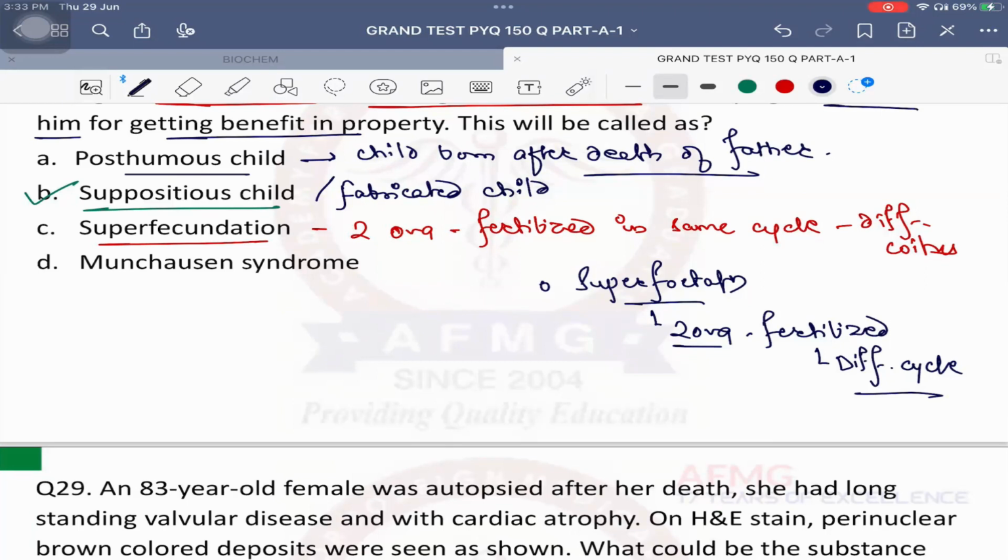Important is this, if the mother does it for her child, produces symptoms in the child, and definitely the child has been admitted a lot of number of times, that is called as Munchausen syndrome by proxy. So if you do it for yourself, Munchausen syndrome; if you do it for the child, Munchausen syndrome by proxy. That is seeking symptoms to get medical attention. That is what is Munchausen.